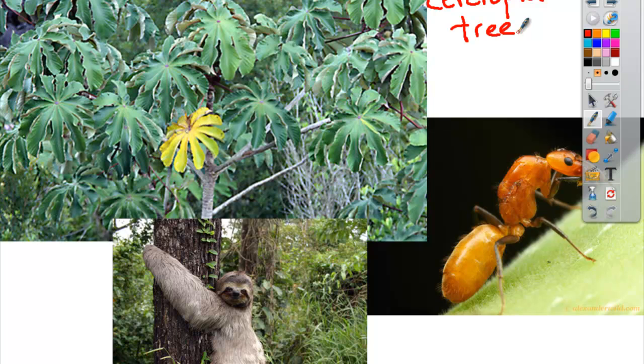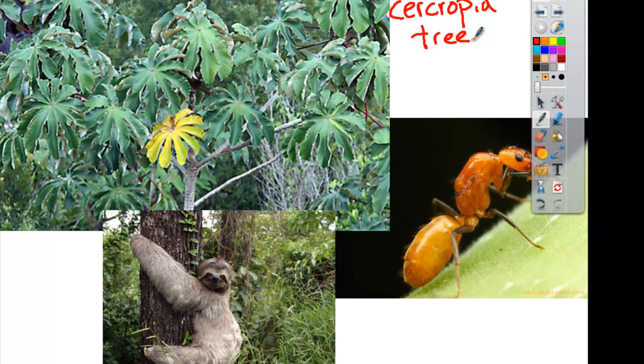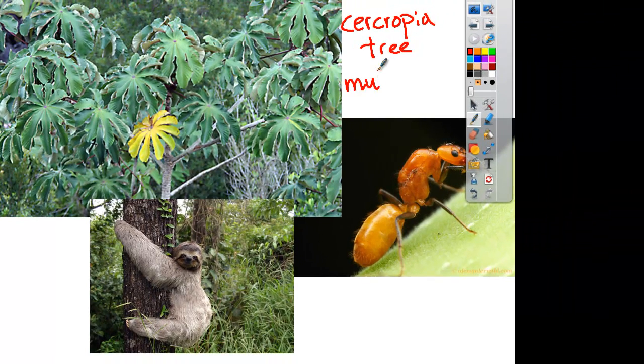These ants will go and attack anything that tries to touch the tree within just a few seconds. I've seen it happen when we're in the rainforest, so it's quite a sight. So that means that the Cecropia tree benefits by having the ants on it, because the ants protect the tree. And at the same time, the ants benefit because they get the sugar from the tree. So the two benefit from each other, so we got a mutualistic relationship.